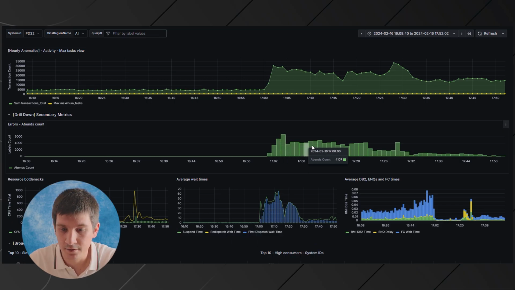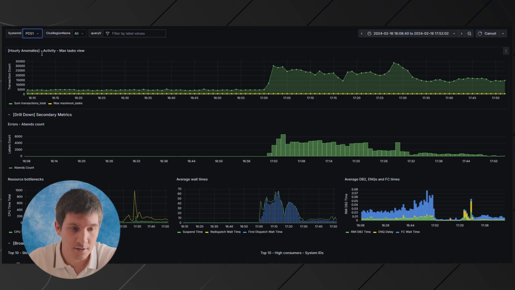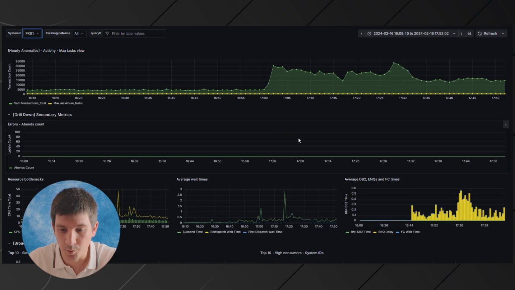We can see here the ABEND numbers, which are coming by the thousands. That might also be an explanation for the delays, because the system is doing a lot of dumps. If we look at the second LPAR, we see the same thing, and the third LPAR should be okay. So this is something those SMEs can already look at as a direction: look at the ABEND types and try to understand what's exactly happening there.